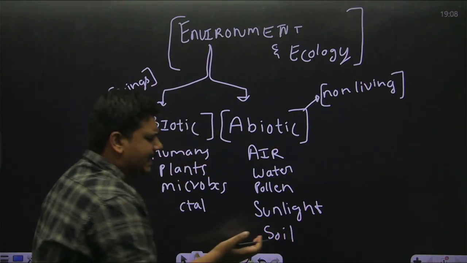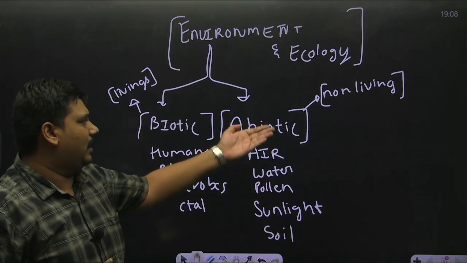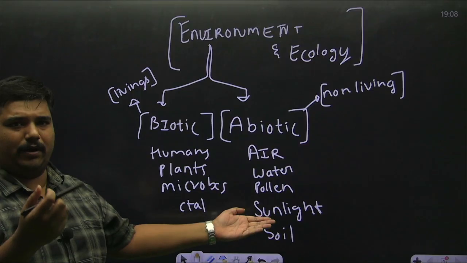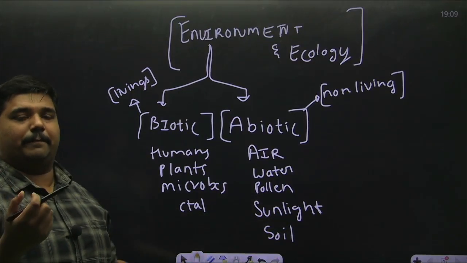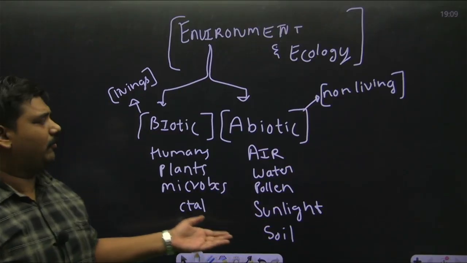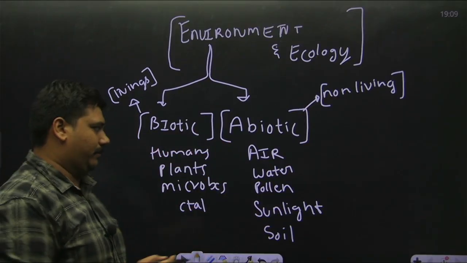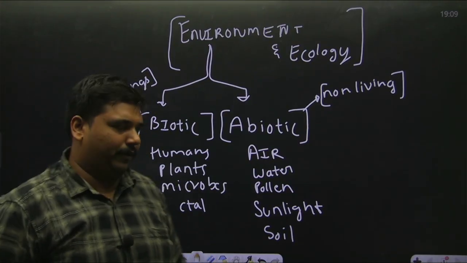You see, soil is a contentious topic because if you only take soil, it will be under abiotic because it is a powder left out from rocks. But soil also contains a lot of microorganisms and insects. So soil is the combination of both biotic and abiotic component. These are examples for biotic and abiotic components.